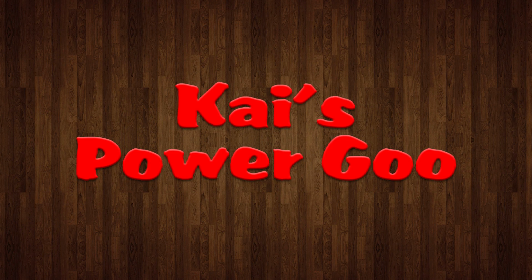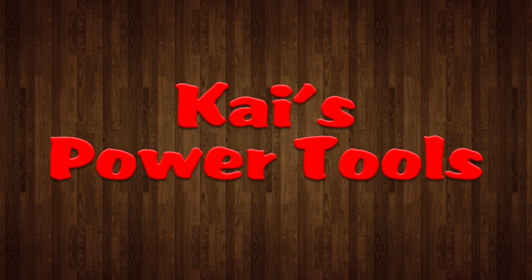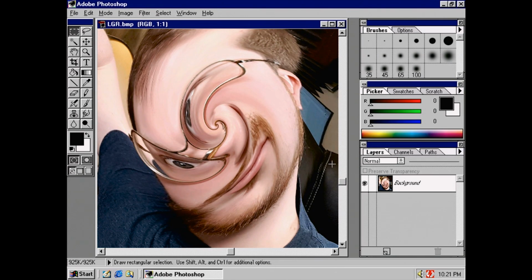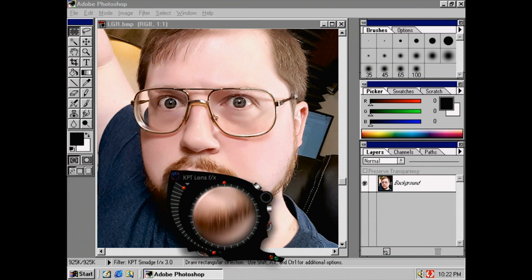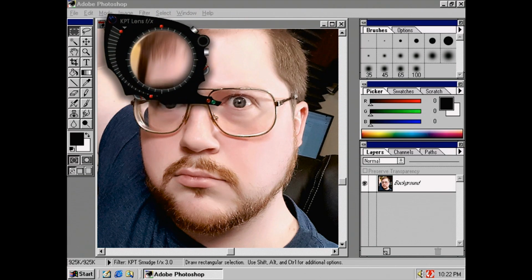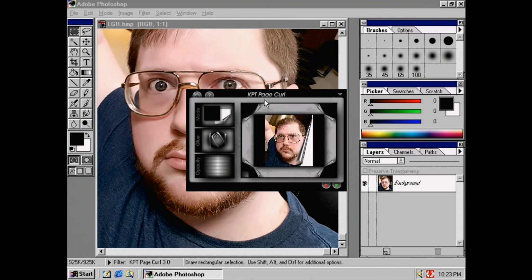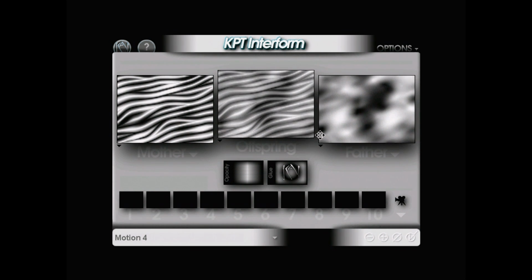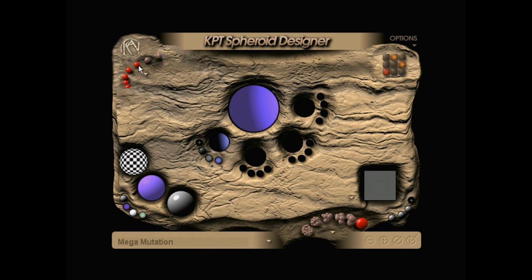Kai's Power Goo traces some of its origins back to Kai's Power Tools, initially released in 1992 for Macintosh and later Windows. KPT was a popular set of API plugins for image editors like Corel Photo Paint and Adobe Photoshop, and thanks to KPT's underlying software and the faster CPUs of the 90s, filters like twirling, planar tiles, spheroids, and page curls were more accessible than ever and no longer bound to graphic workstations. However, it wasn't cheap at around $200 and still required you to have something like Photoshop, so it limited its